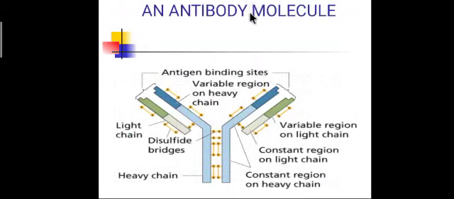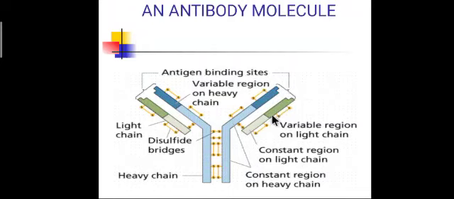That is the structure of the antibody molecule. The light chain is seen in green color, and the heavy chain is indicated by the blue color. This is the antibody binding site where antigens bind to the antibodies.